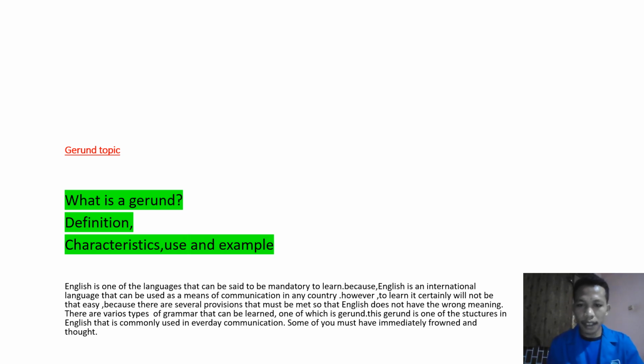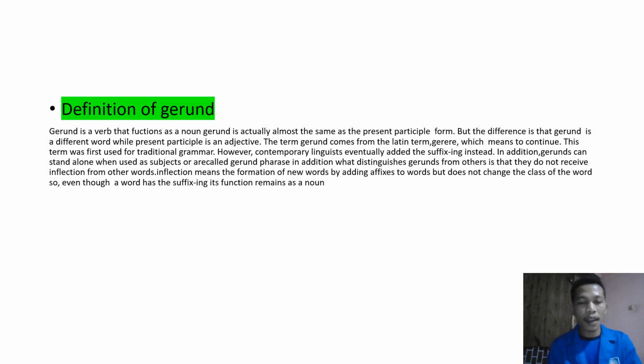Some of you must have immediately frowned and thought. Definition of gerund. Gerund is a verb that functions as a noun. Gerund is actually almost the same as the present participle form, but the difference is that gerund is a noun, while present participle is an adjective.